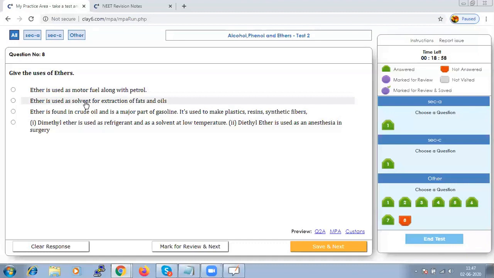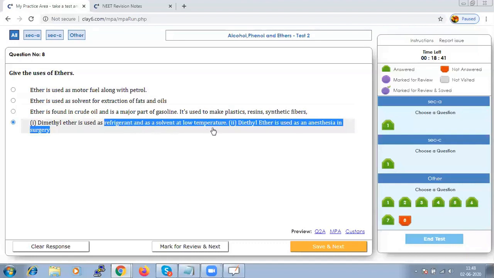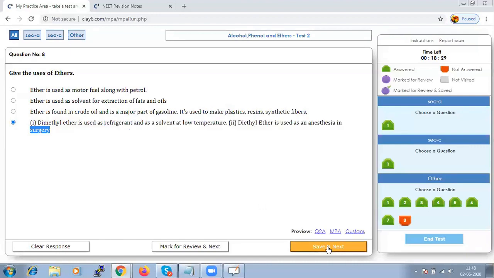From the options we have to choose the actual use of ether. Dimethyl ether, as we saw just now, is used as a refrigerant and a solvent at lower temperature, and diethyl ether is used as an anesthetic in surgery. Hence option D should be right. Let us save that and go to the next.